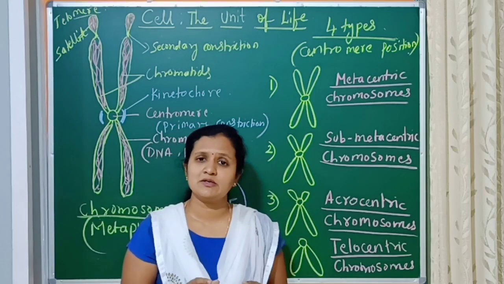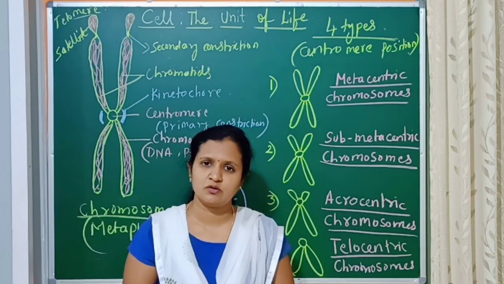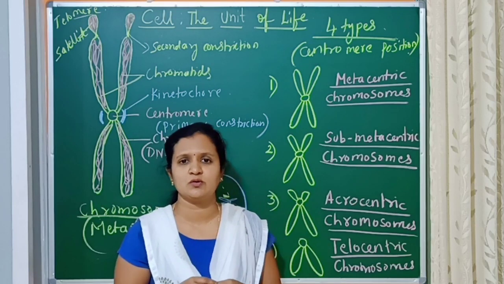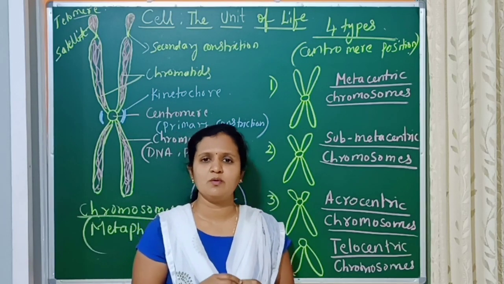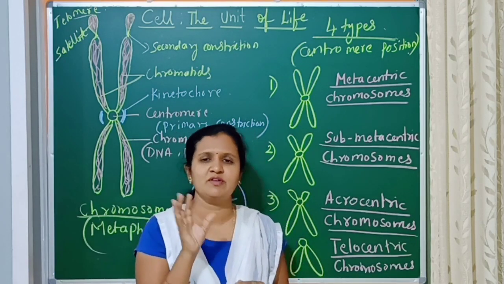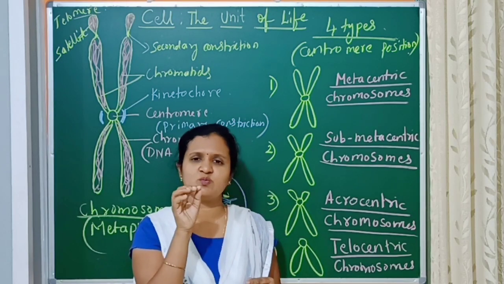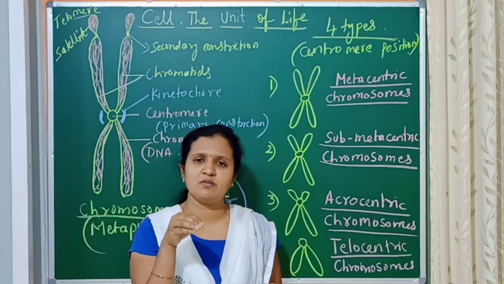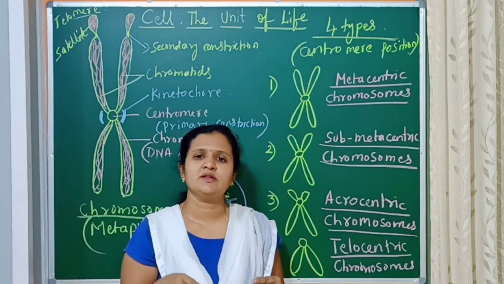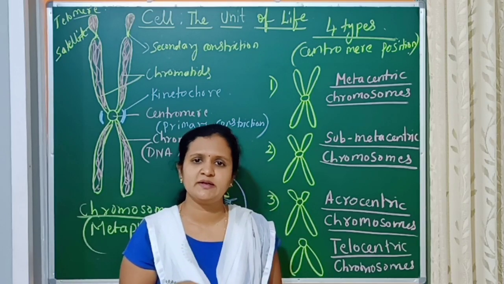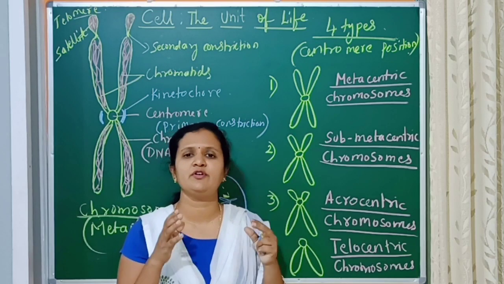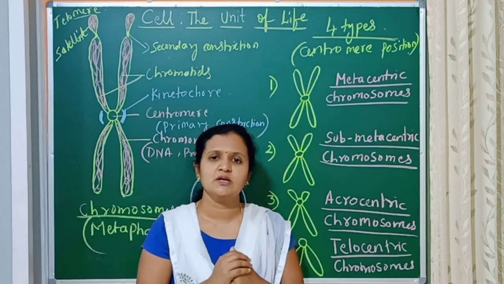Another last topic which is left over in your chapter is the microbodies. Microbodies are small vesicles surrounded by a single membrane, very small vesicles formed inside the cell, and these are present in both plant and animal cells and filled with enzymes.